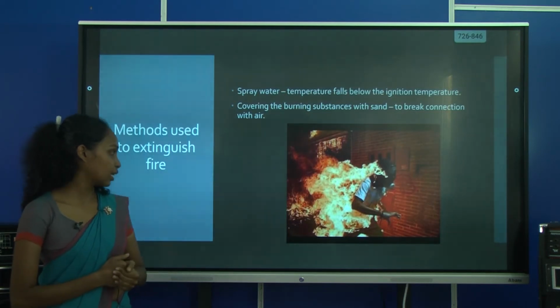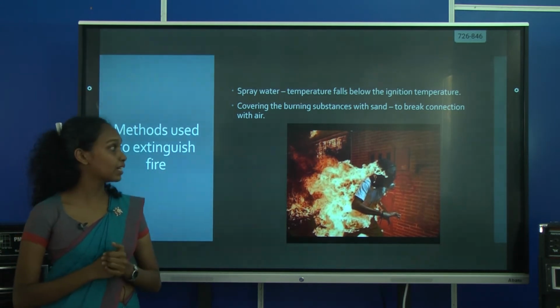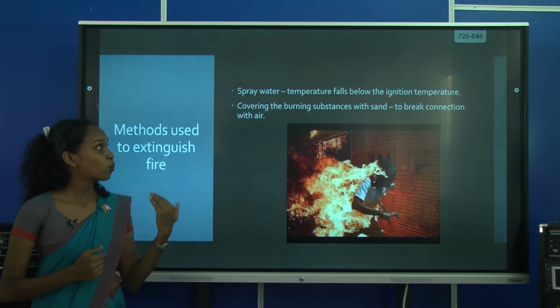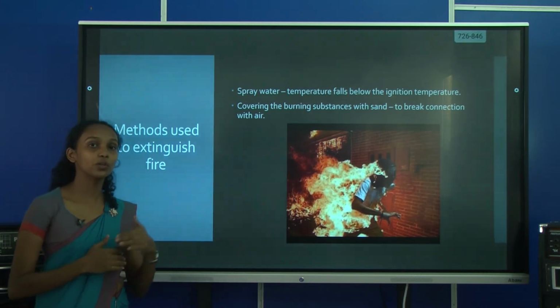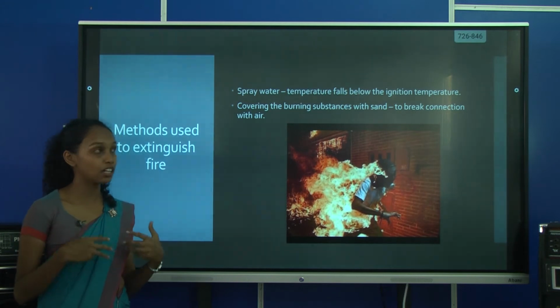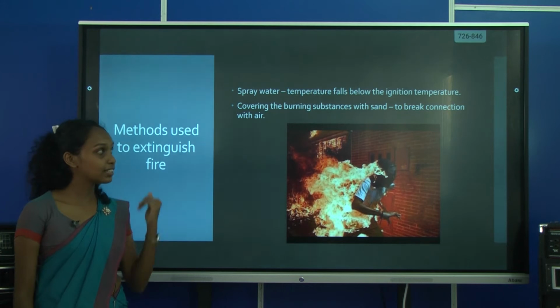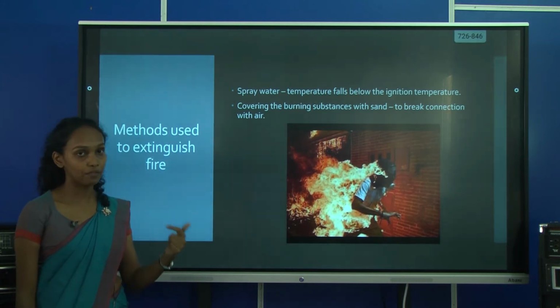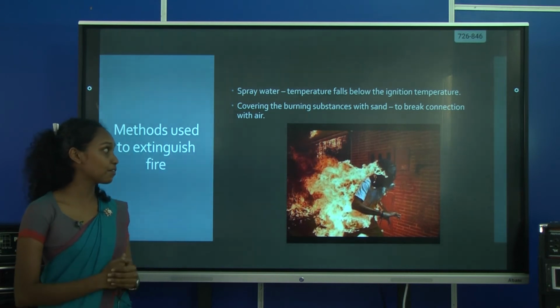Methods used to extinguish fire. Spray water and covering the burning substance with sand. What will happen when we spray water? I told you that something will start to burn or combust when it reaches its ignition temperature. When we spray water, the temperature will come down. Then we can stop the fire.